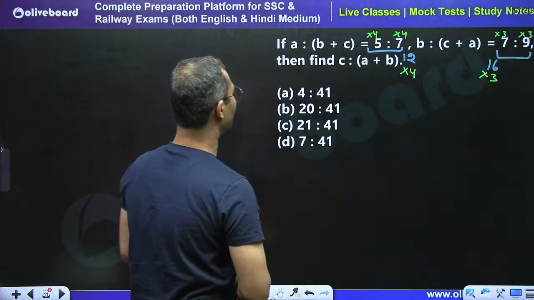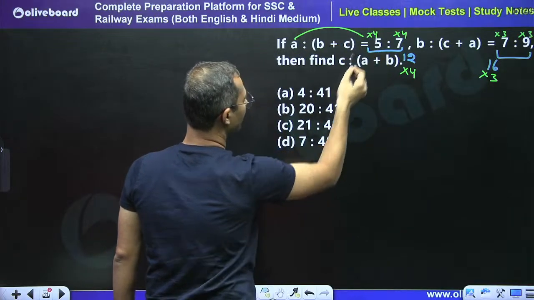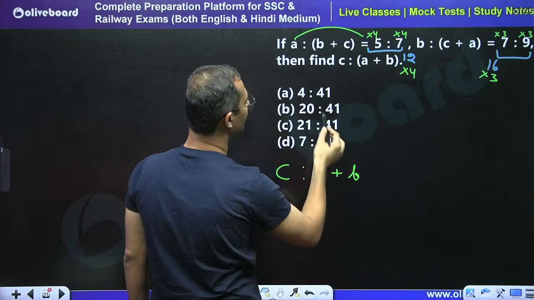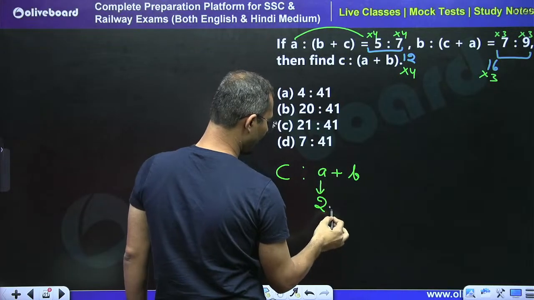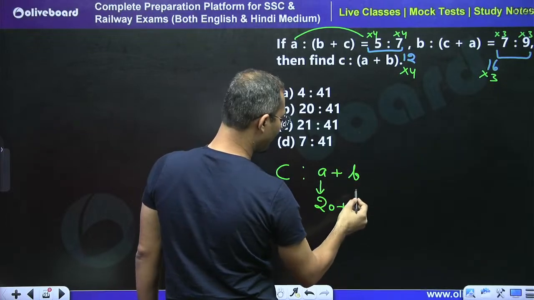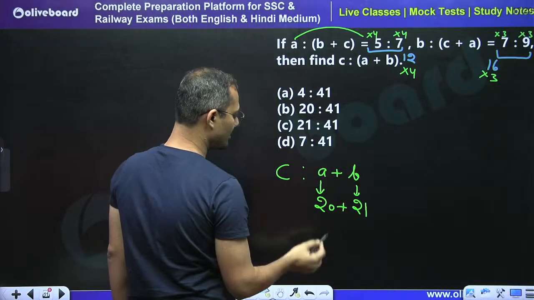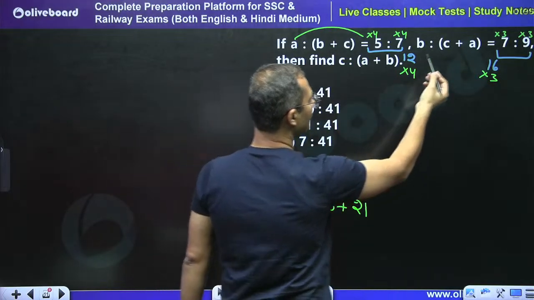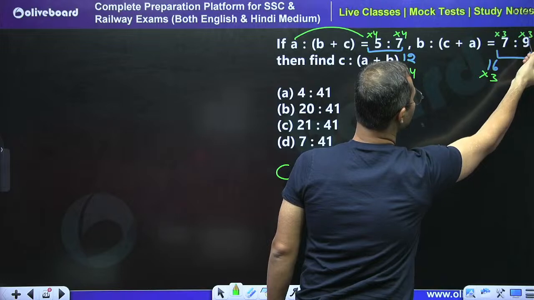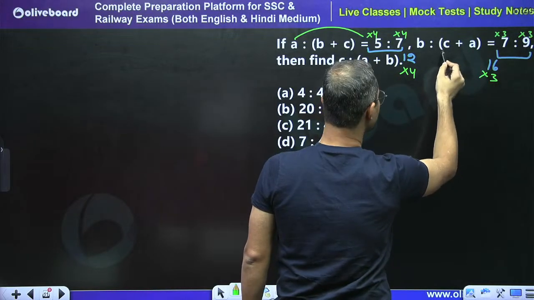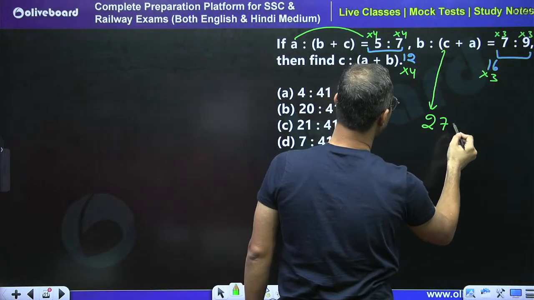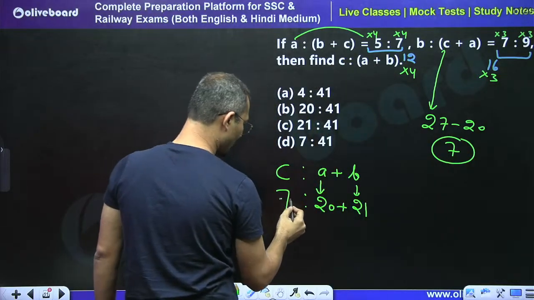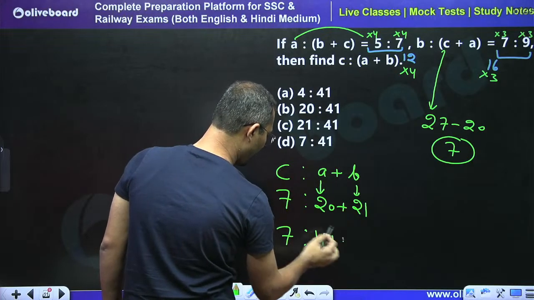So directly we can say that the value for A is going to be 4 into 5, 20, right? And value for B is what? 7 into 3, so 21, right? Yes or no? Now what is the value for C? See, value for A is 20. Value for C plus A is what? 9 into 3, 27, right? So value for C is going to be 27 minus 20, right? So we can say that 7. So directly I can say that 7 is to 41 is the right answer.